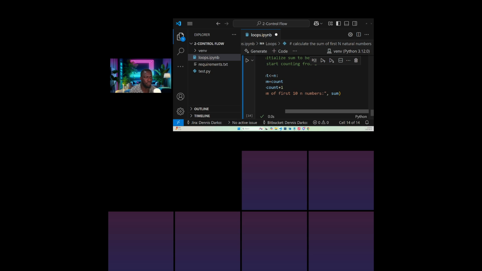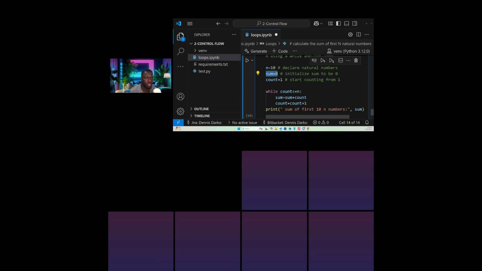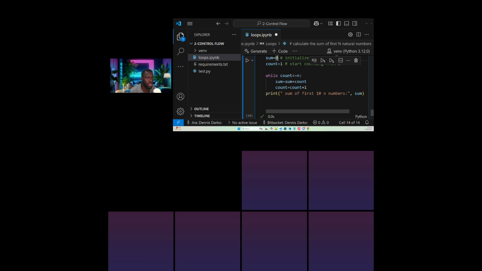The reason why we are seeing different results is because now we are referring to the sum, this initialization. But when we change to a different variable, we are not referring to the initializer. That's why we are seeing different results, because we initialized the sum to be 10. Then when we do the condition and count the total, we iterate, then automatically we should get the results, which is the same sum here. So you can switch it to any variable you want, and then you will get the total of these natural numbers.